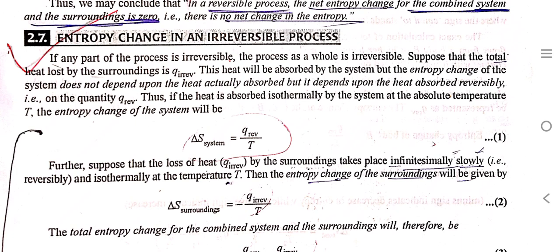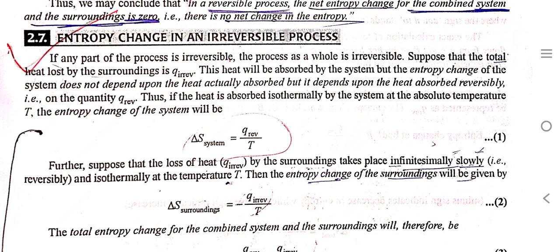If any part of a process is irreversible, the process as a whole is irreversible. Suppose that the total heat lost by the surroundings is Q irreversible. The heat will be absorbed by the system, but the entropy change of the system does not depend upon the heat actually absorbed, but upon the heat absorbed reversibly, the quantity Q reversible.